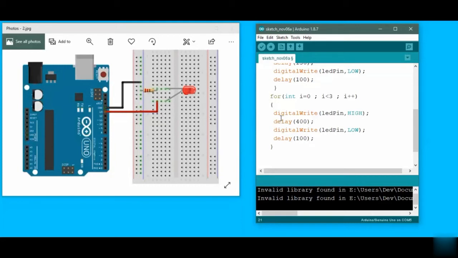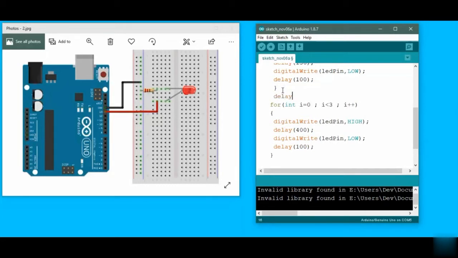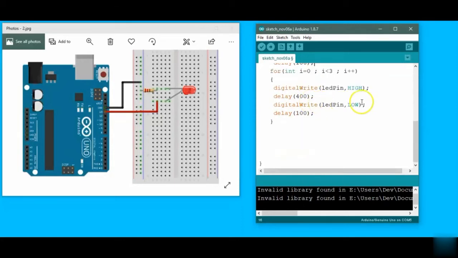This is the second loop that we have, and I forgot to mention the delay here. In the loops we also have a delay of 100 milliseconds, so that the first one gets differentiated